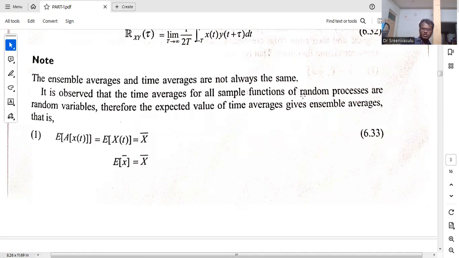Expected value of x of t is the general average value, whereas the time average is represented by A of x of t. E of x of t means general average value, A of x of t means time average value. So here, whether it is a time average or general average, both are the same: x bar.